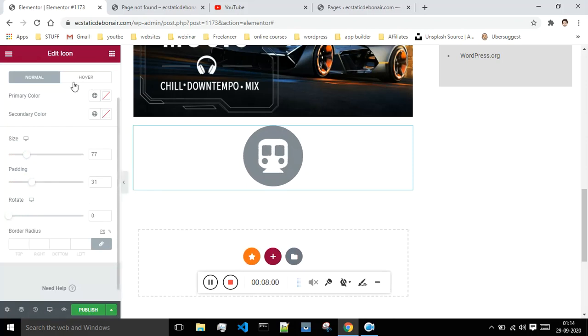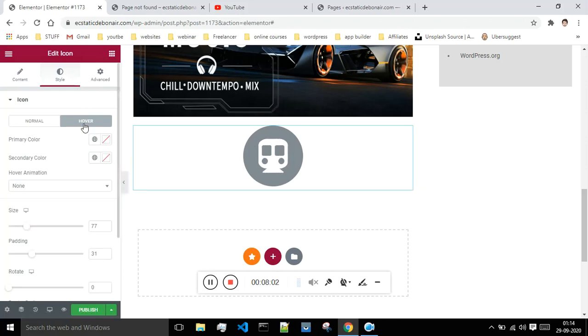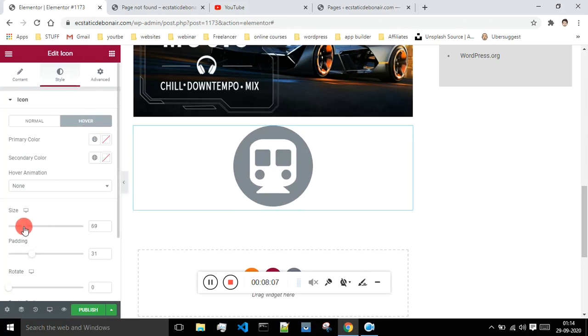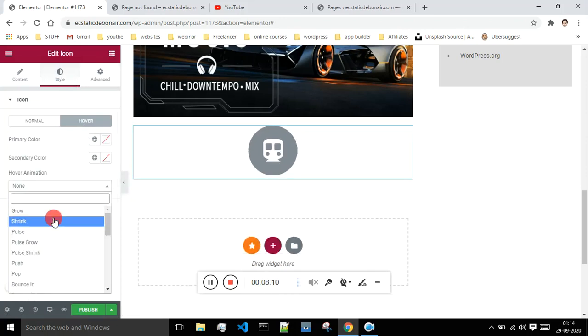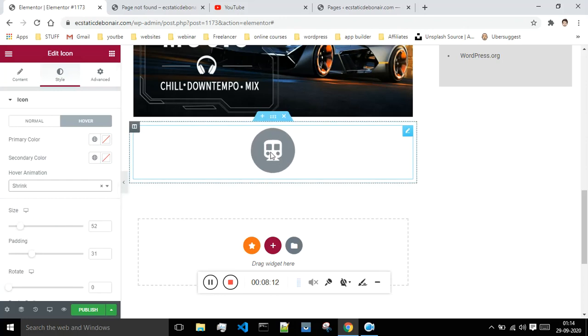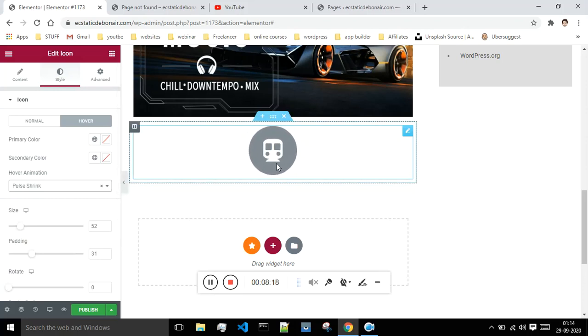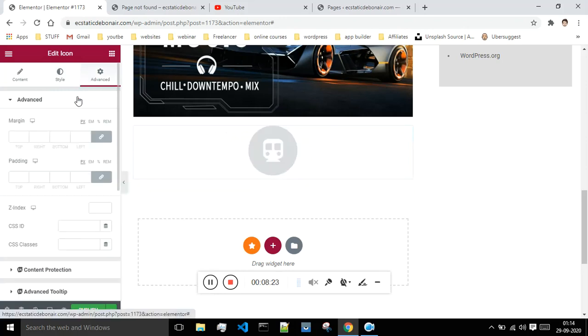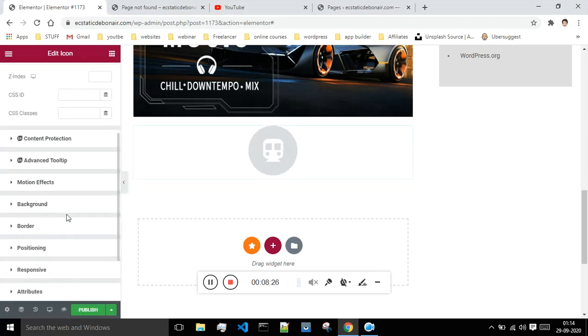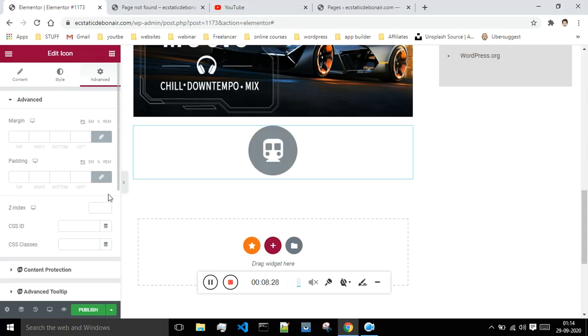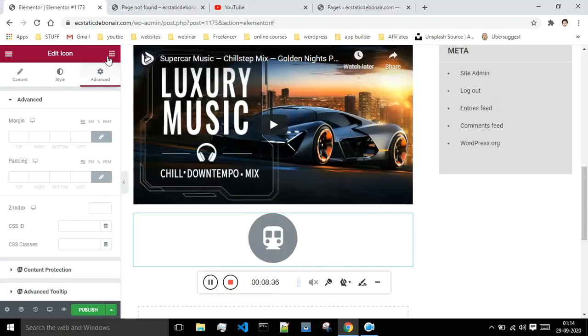So this is the hover option. Whenever a user will be hovering on it, what you want to do. Okay, so when a user will hover, I want to just give some animation like that of this one. Okay, so this animation looks good. Okay, so this also looks good. Okay, so basically this is how you can give the animation, and these are the advanced settings. If you want, you can give them, but as of now there are many options present over here, and all of them look good. You can just go for it and see how to write your blog post.